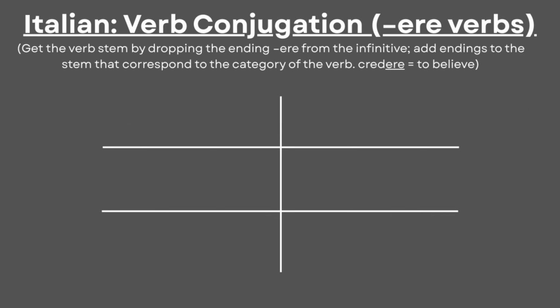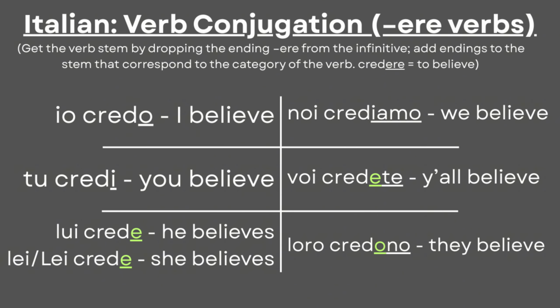Let's move on to -ere verbs, like credere, to believe. The conjugation pattern for -ere verbs in the present is similar, where we get the verb stems by dropping endings and adding the corresponding endings to the category of the verb. For such verbs, some endings are borrowed from -are verbs, but the difference is in lui, lei, voi, and loro. They use -e, -ete, and -ono, while the rest of the endings are borrowed.